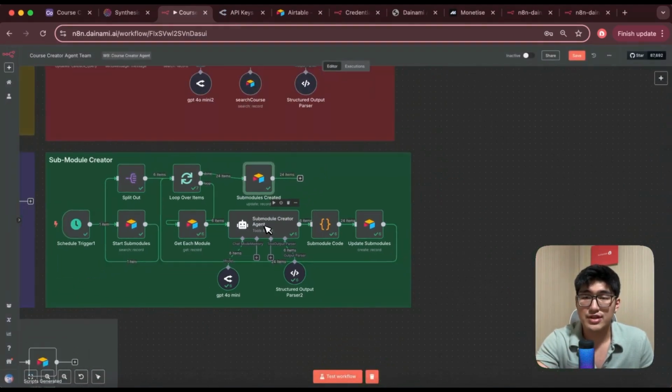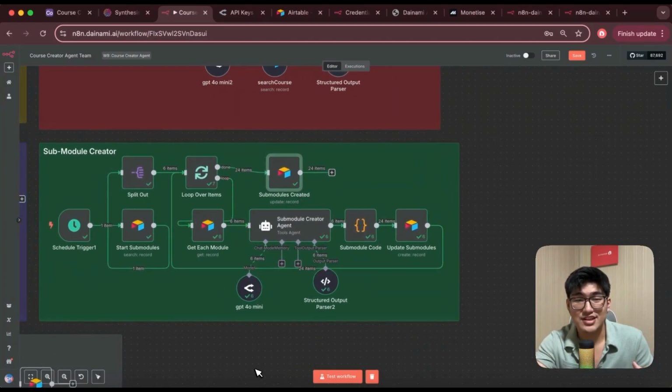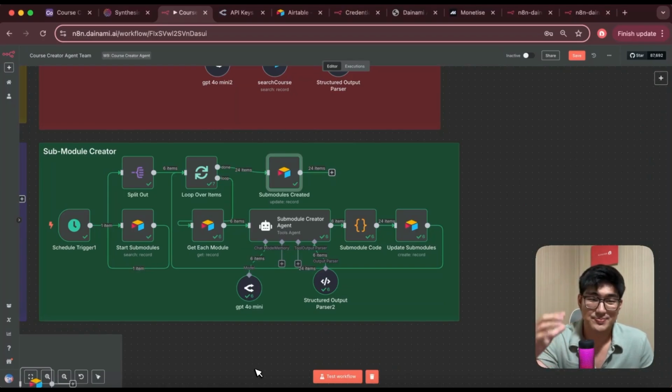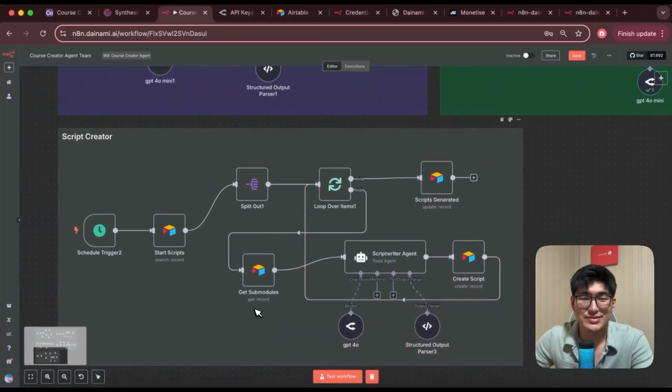And now, once you've created all the submodules, the last thing we need to do is to really create the full scripts for us for each of these submodules. And so that's where we need our Scriptwriter Agent to create these amazing scripts for us so that we can copy and paste them, or we can speak through them for a whole course process. And essentially, our final step to build our ultimate course AI agent team builder.